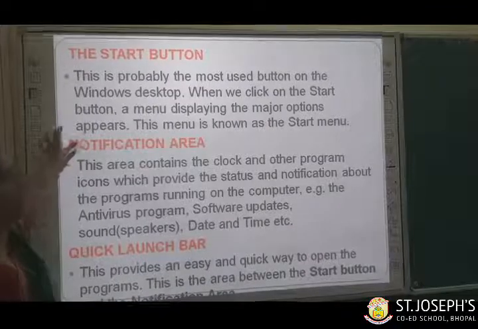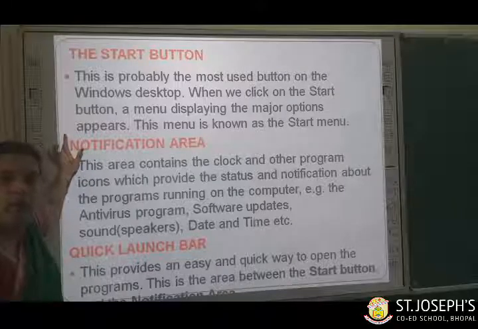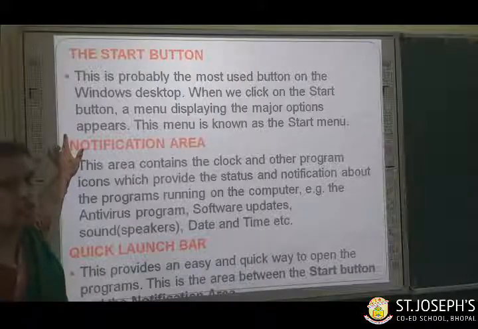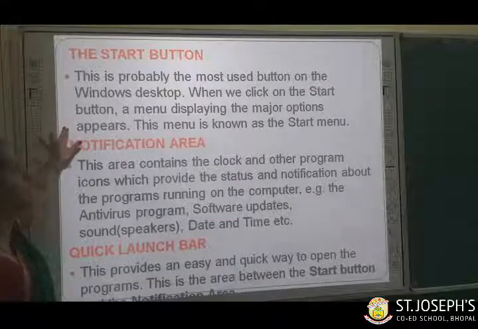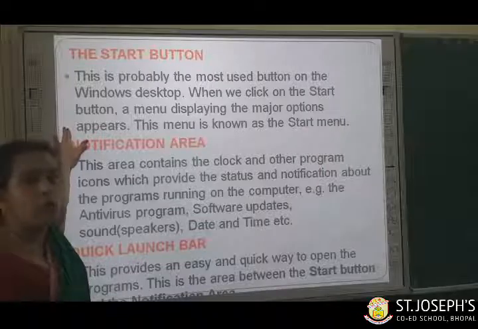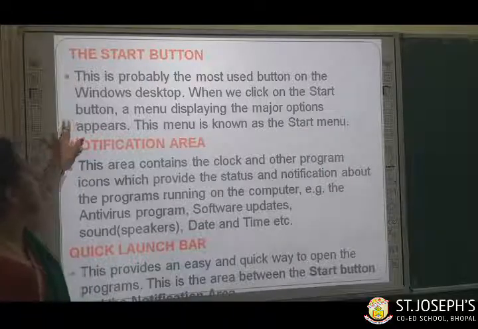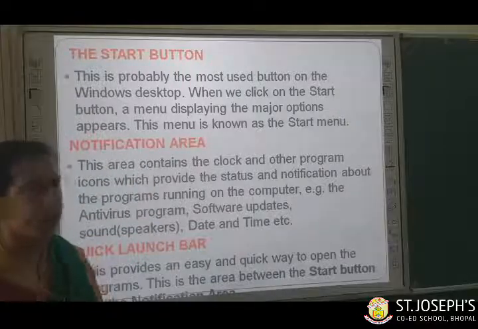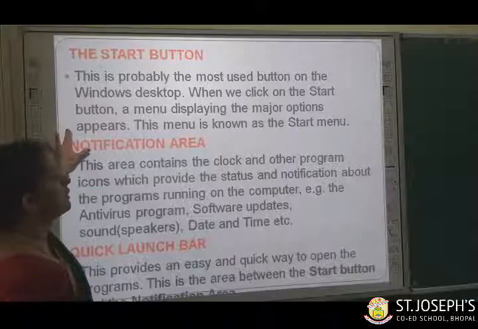The start button, as all of you know, is a very important button on the taskbar. Yes, to start any program, you should click on the start button first. Clear, children, this much? This is probably the most used button on the Windows desktop. When we click on the start button, a menu display with the major options appears. This menu is known as the start menu.